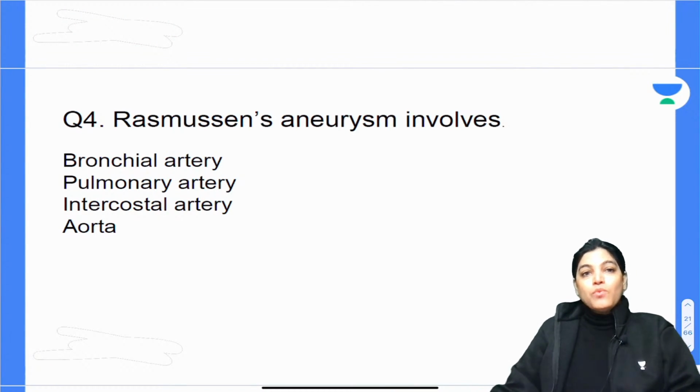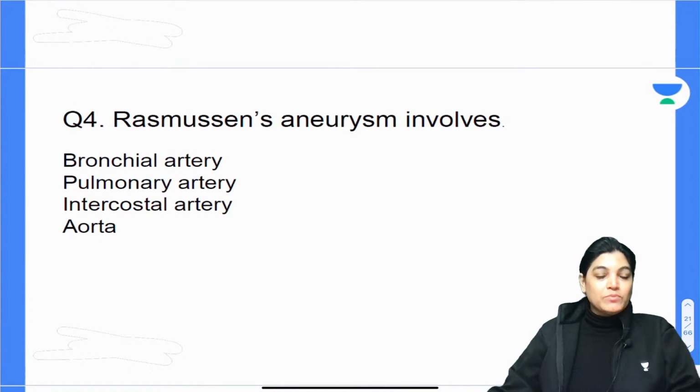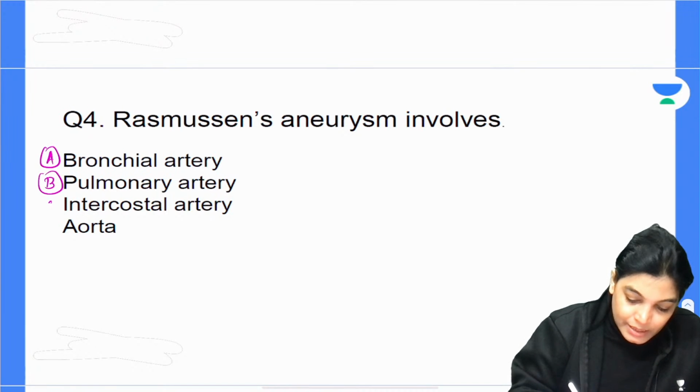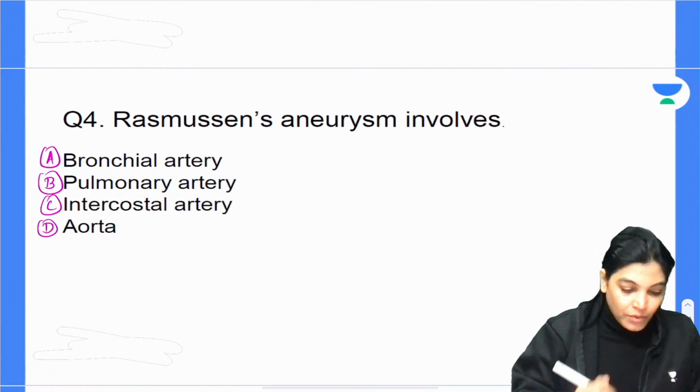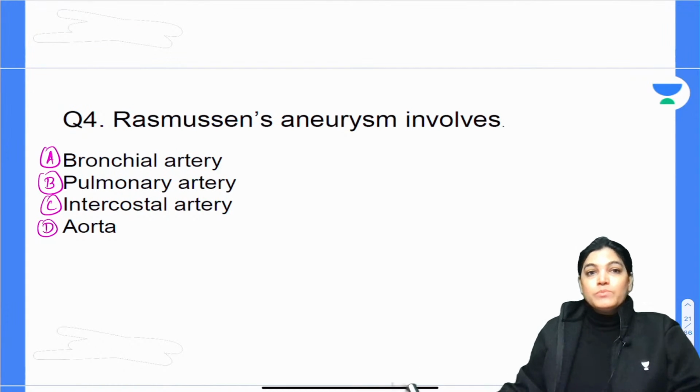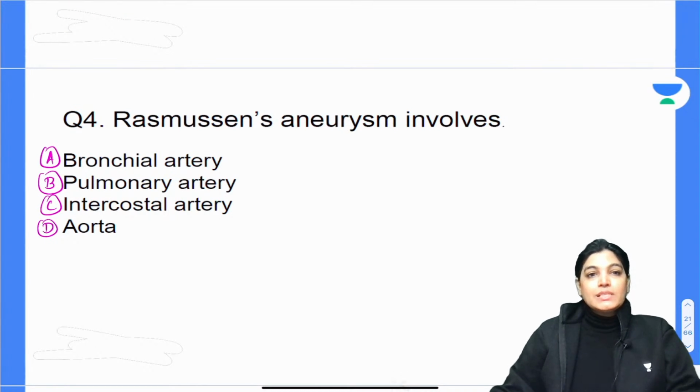Rasmussen aneurysm involves the bronchial artery, pulmonary artery, intercostal artery, or the aorta. What is the correct answer? So according to you, which is the correct answer? Your time begins now. Mark the correct answer, my dear aspirants.